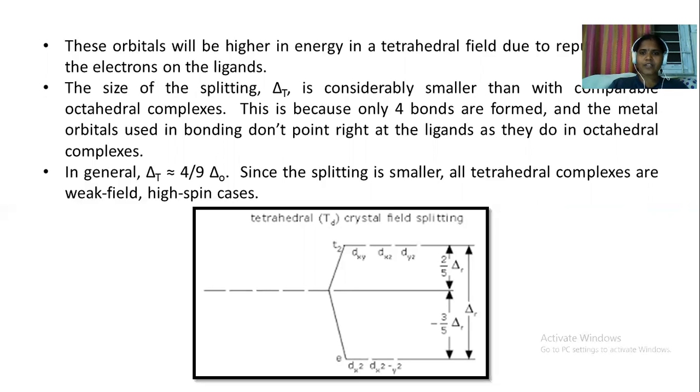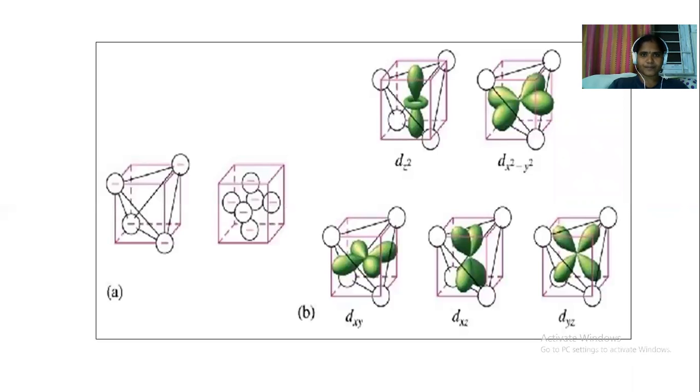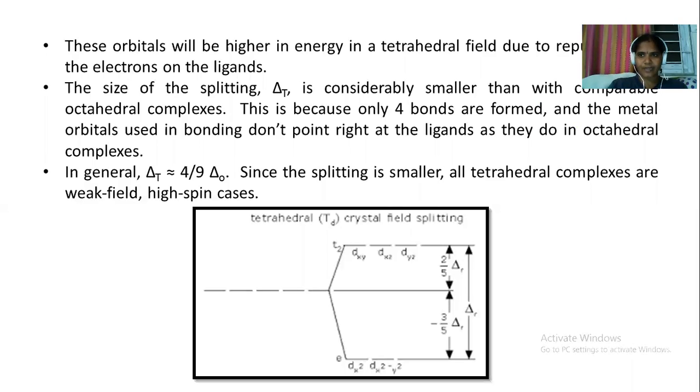And even tetrahedral complexes may have weak field or strong field ligands. Depending on that, the crystal field energy also varies. As I told, if a complex contains a strong ligand, the electrons will pair up easily. And if the ligand is weak, the electron pairing will not take place. The electron can just enter the next level.